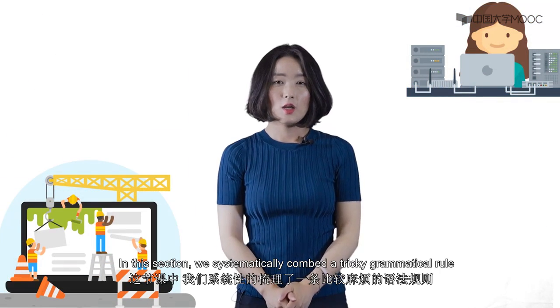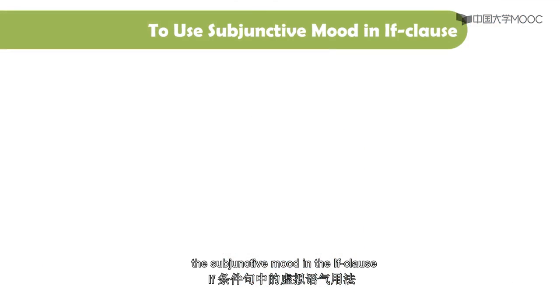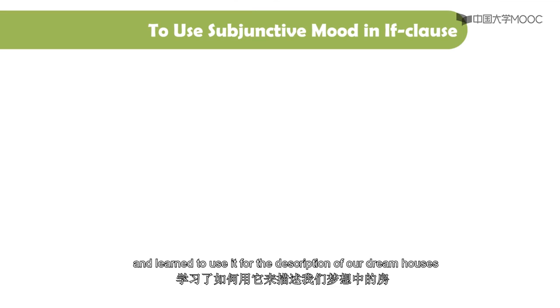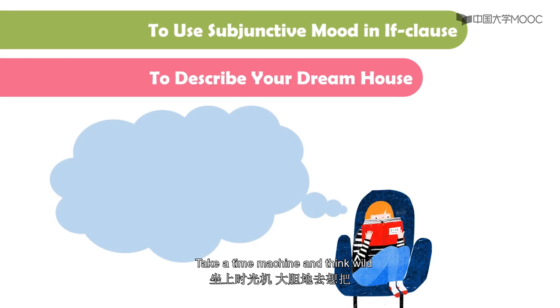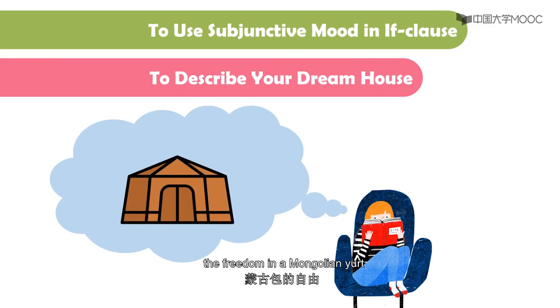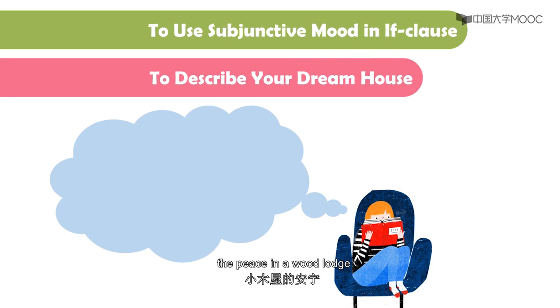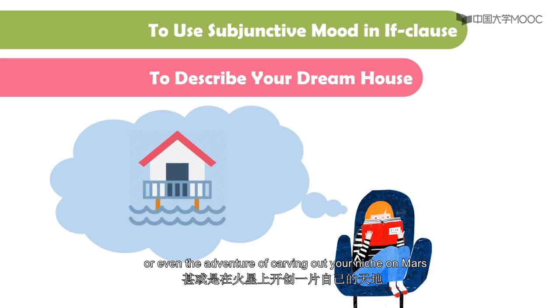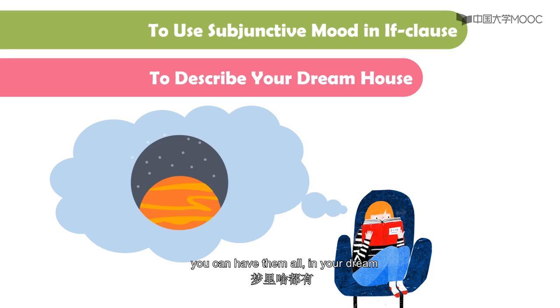In this section, we systematically combed a tricky grammatic rule, the subjunctive mood in the if clause, and learned to use it for the description of our dream houses. Take a time machine and think wild, be it the luxury in a palace, the freedom in a Mongolia yurt, the elegance in a classic South garden, the peace in a wood lodge, the romance in a sea view house, or even the adventure of carving out your niche on Mars. You can have them all in your dream.